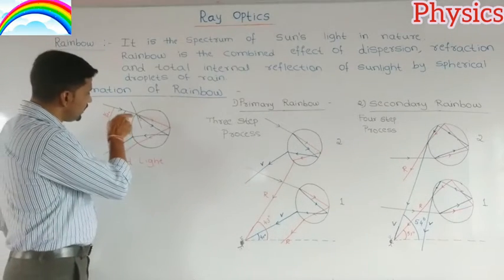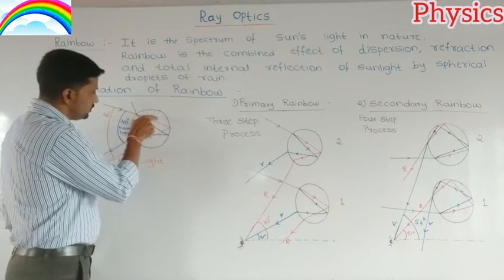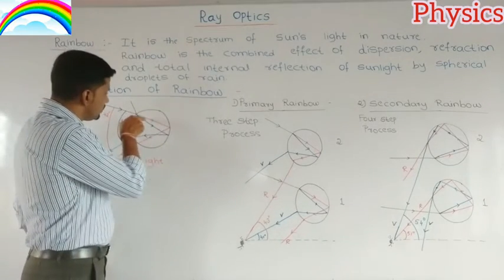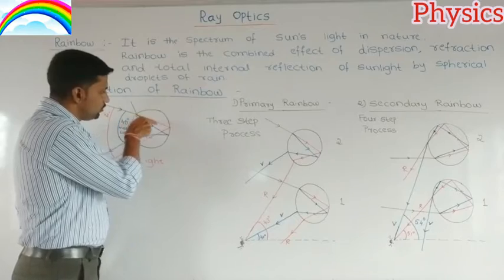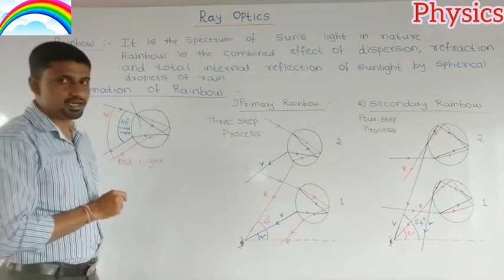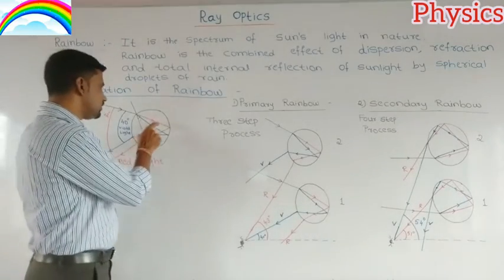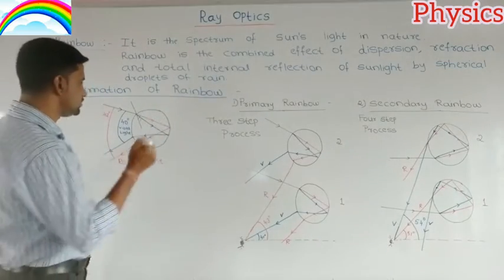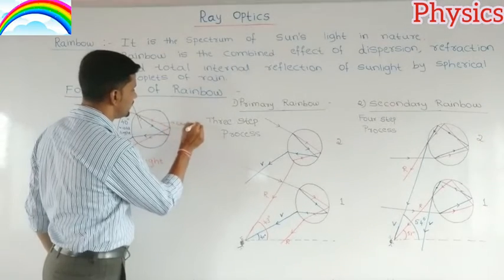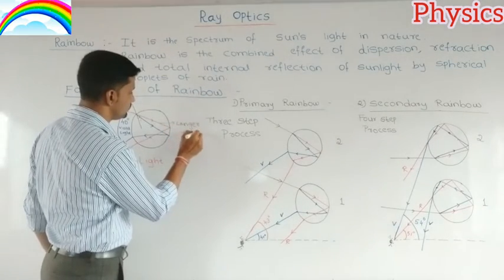See here, when this white light enters the spherical droplet, the rays of light undergo bending. That means refraction of light takes place. Here the red colored light has a longer wavelength, so it bends less. Light which has a longer wavelength bends less.